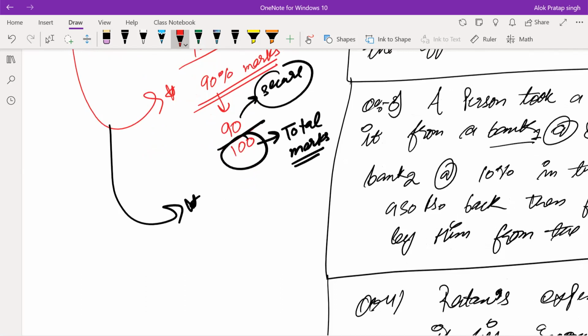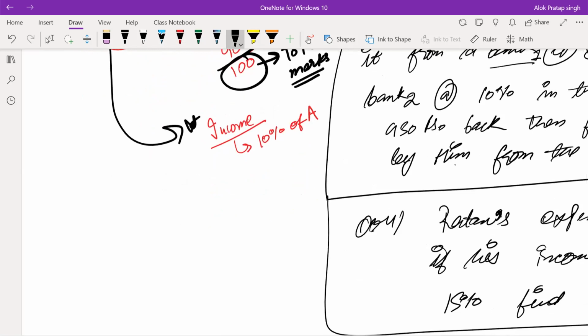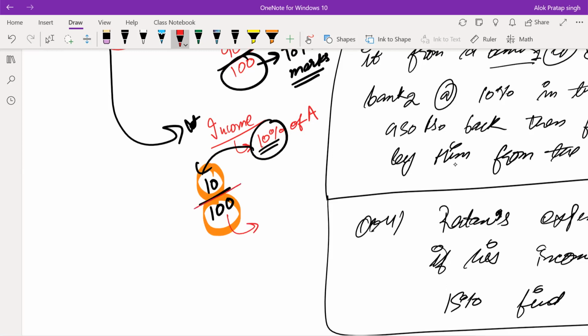Let's just take another example for the better clarification. Let's just say my income is 10% of A. So I will say 10 upon 100. This 10% I will represent as 10 upon 100. But it is very important to understand what this 100 represents and what this 10 represents.